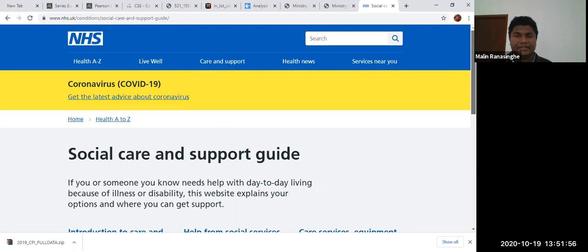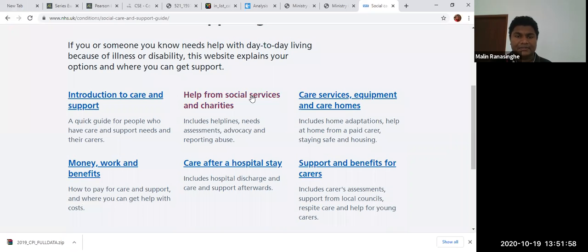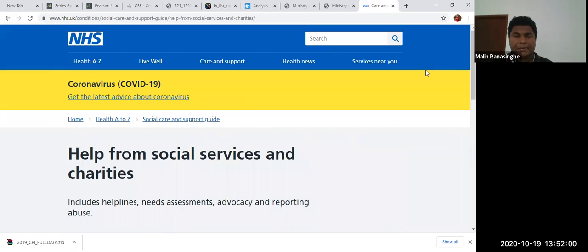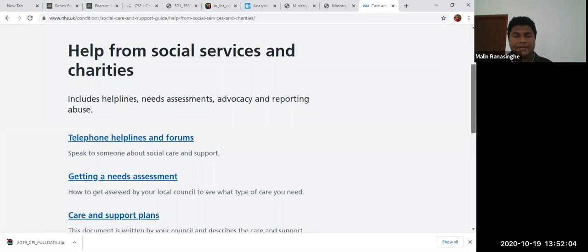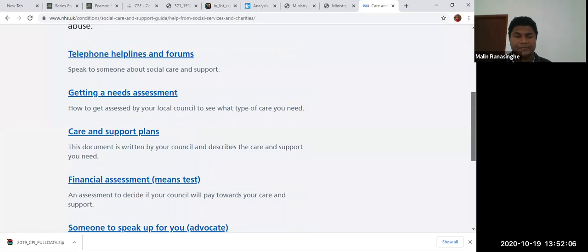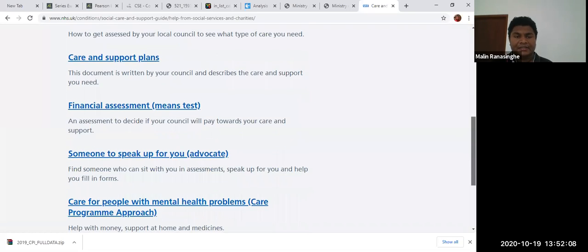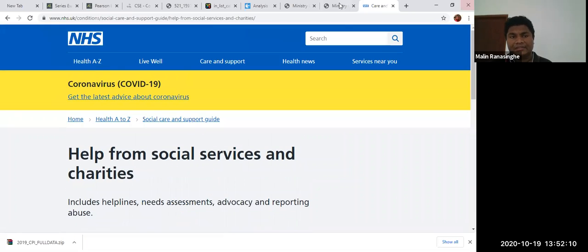Social guide, everything provided by help from social services and charities. Everything is provided by the organization: helping forums, care and support plans, financial assessment, different things are there. This organization, NHS, has different things.